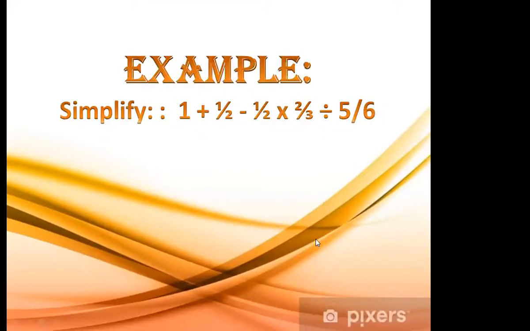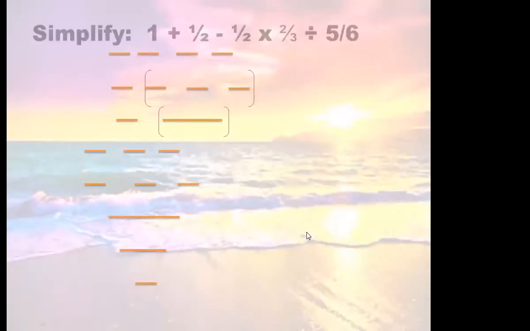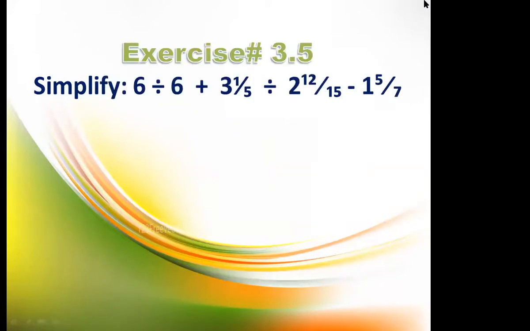So we were doing this example, and now your answer is what? Here is the answer. That is 1 whole 1 upon 10. Now move on to exercise number 3.5. I'm going to solve some more questions here.